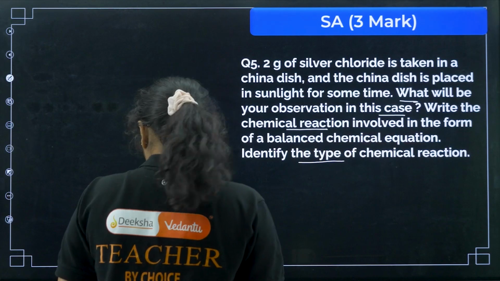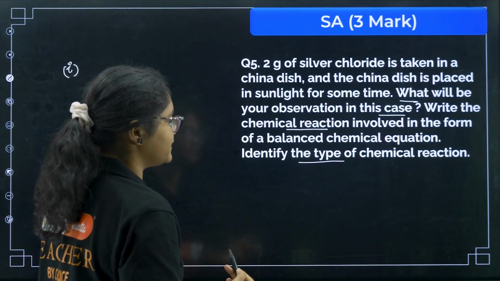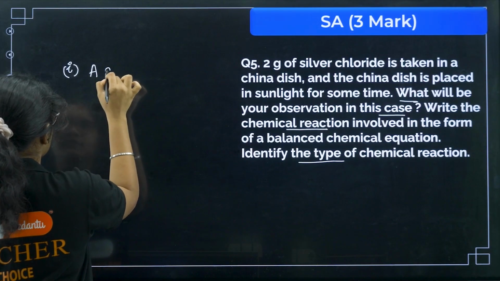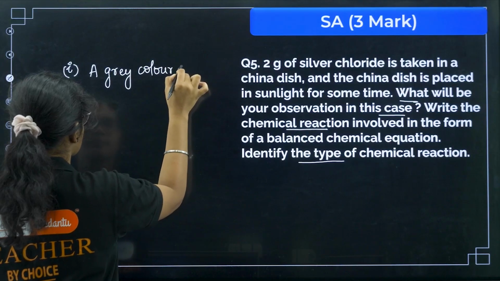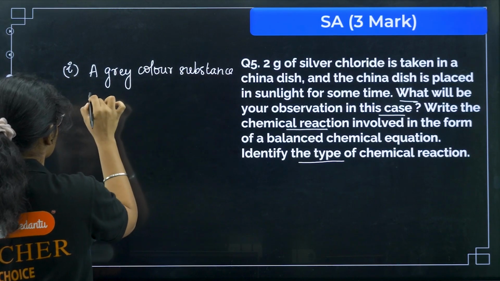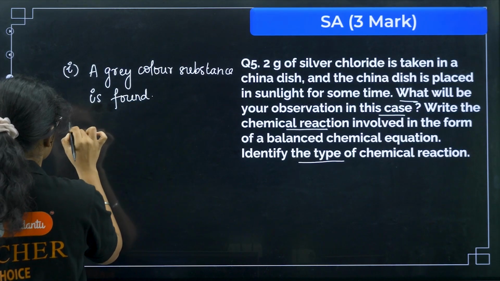Okay. So first of all, what will be your observation in this case? So you can see that a grey color substance is observed. Okay, gray color substance is found or observed, you can write down.